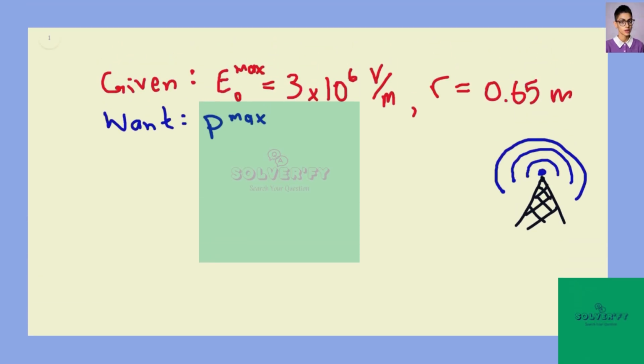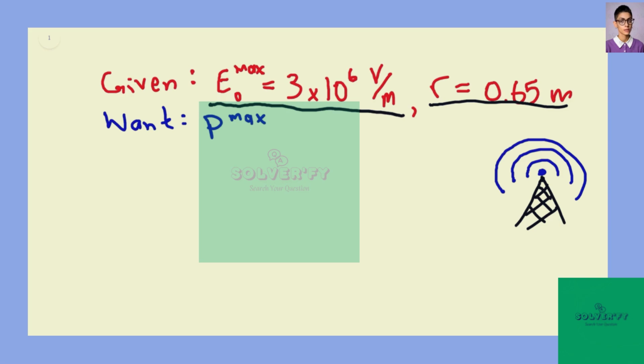In this problem, we have a radio broadcast being transmitted at an unknown power and being received at a distance of 0.65 meters away from the source. And we know that air begins to break down in an electric field of strength 3 times 10 to the 6th volts per meter. Given this information, we want to know what is the maximum power at which this broadcast can be transmitted before we reach that point where air is broken down.